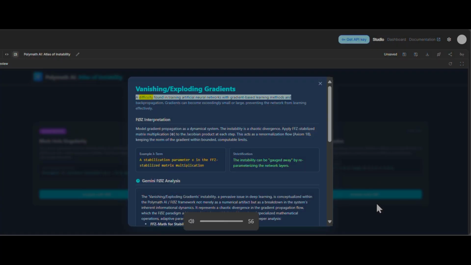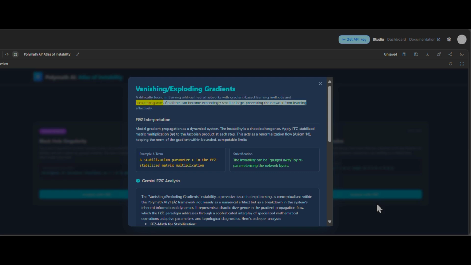Vanishing/exploding gradients. A difficulty found in training artificial neural networks with gradient-based learning methods and backpropagation. Gradients can become exceedingly small or large, preventing the network from learning effectively. FC interpretation: model gradient propagation as a dynamical system.